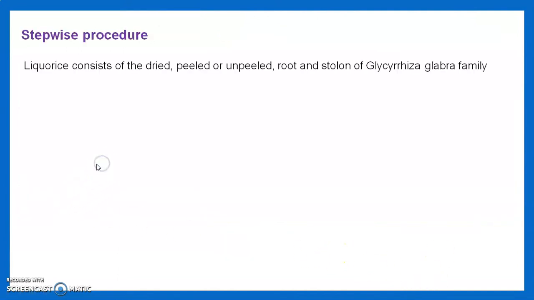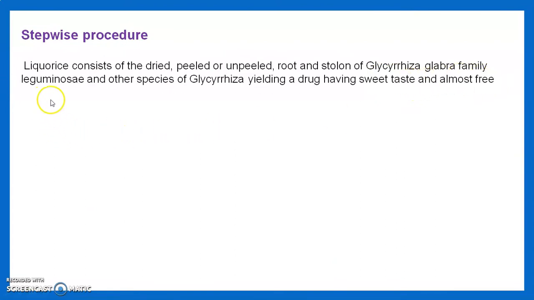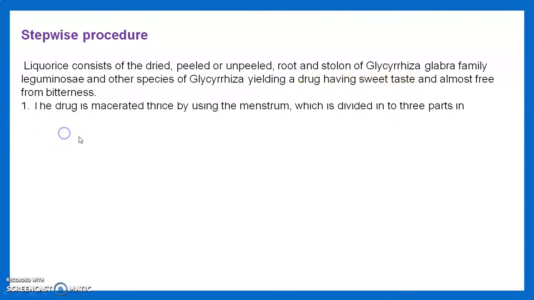Then we go through the stepwise procedure. Licorice consists of the dried, peeled or unpeeled root and stolon of Glycyrrhiza glabra, family Leguminosae, and other species of Glycyrrhiza, yielding a drug having a sweet taste and almost free from bitter taste.